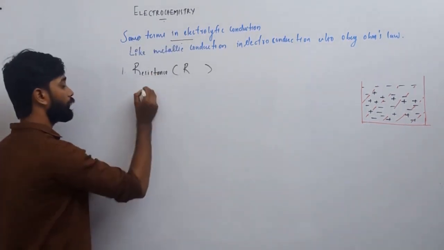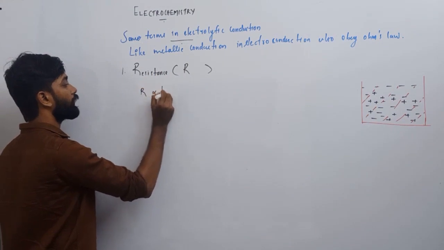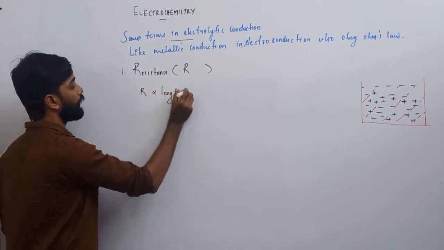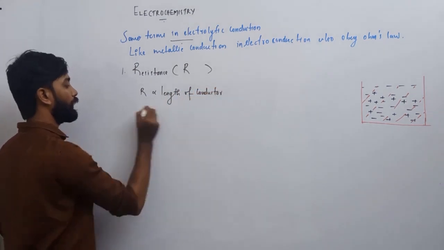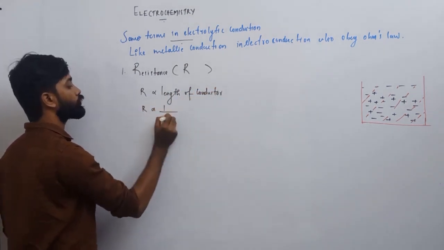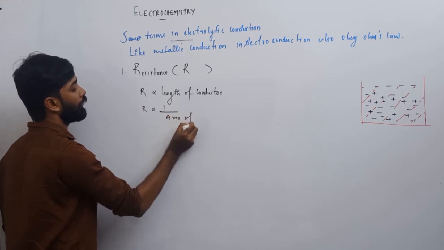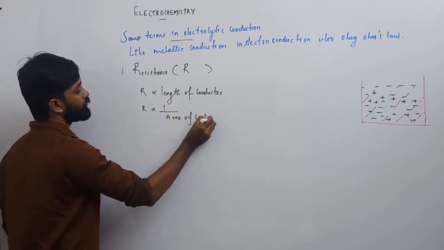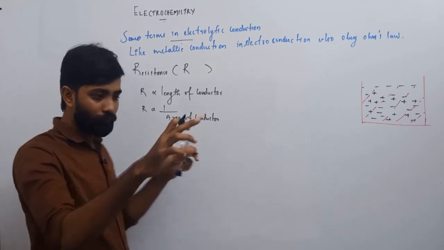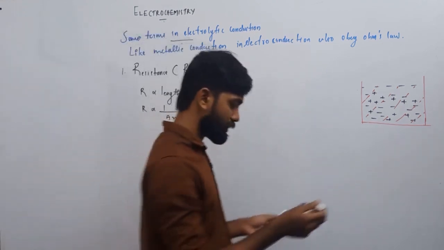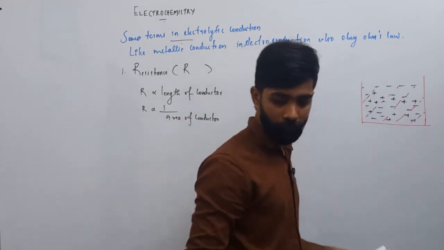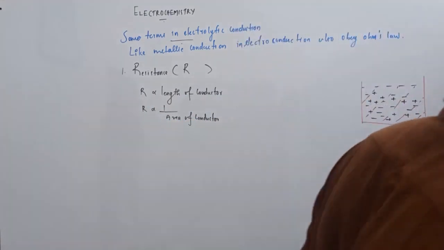It is clear that the resistance of a conductor is directly proportional to the length of the conductor, and inversely proportional to the area of the conductor. This doesn't mean that we have a piece of wire with length L and cross-sectional area. It simply means that we have an electrolyte in its tank.